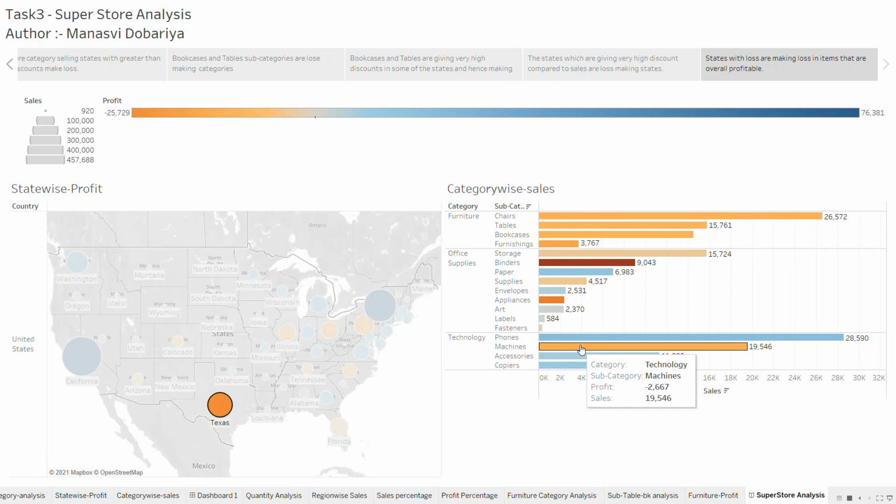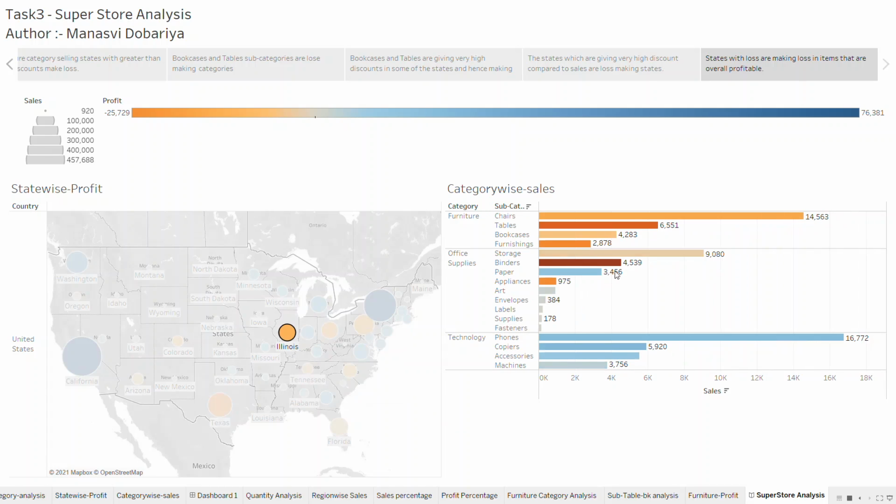And as we saw before, Texas is giving a very high amount of discount in all the categories, so it is making losses. Let's see Illinois. It is also making losses in binders because of the discount, and it is making losses in each category of furniture.